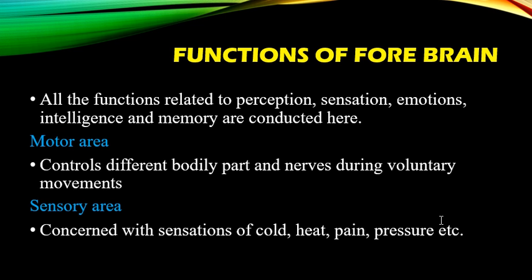So these were the major areas of the forebrain which control perception, sensation, emotions, memory, and intelligence factors of the body.